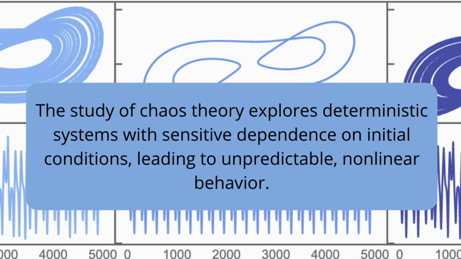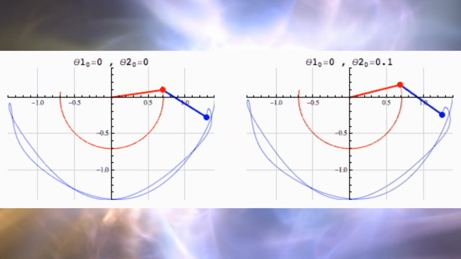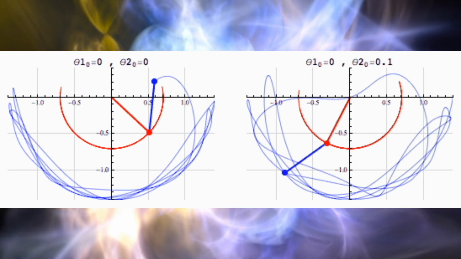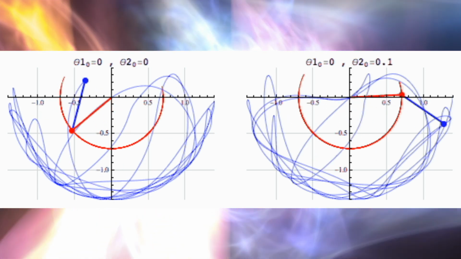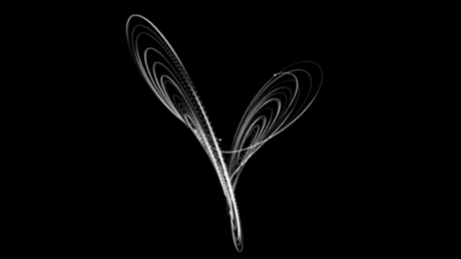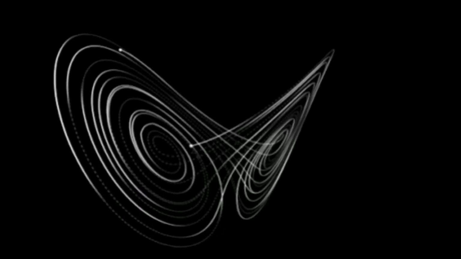The study of chaos theory explores deterministic systems with sensitive dependence on initial conditions, leading to unpredictable, nonlinear behavior. Chaos theory concerns deterministic systems whose behavior can, in principle, be predicted. Chaotic systems are predictable for a while and then appear to become random.